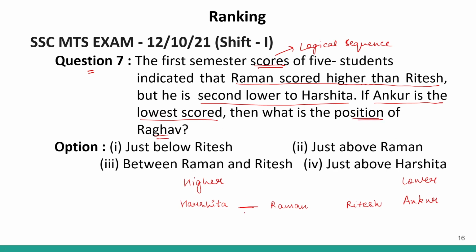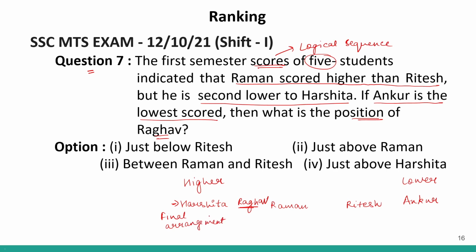Then what is the position of Raghav? So we have only one person left, Raghav. And how many positions we have? 5 positions because we have 5 students. So 1, 2, 3, 4, 5. So only second position is empty. So here we will have Raghav. Clear? So this will be our final arrangement.